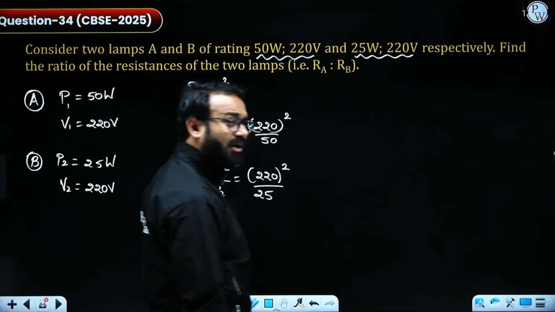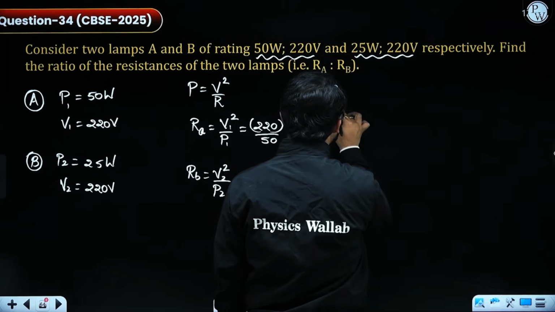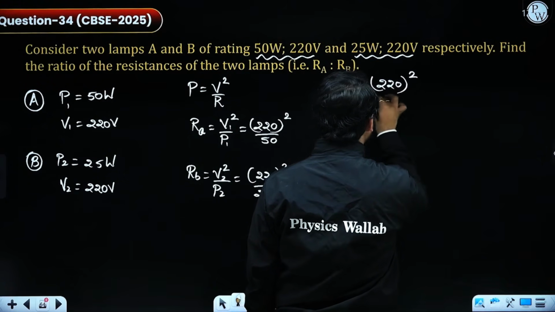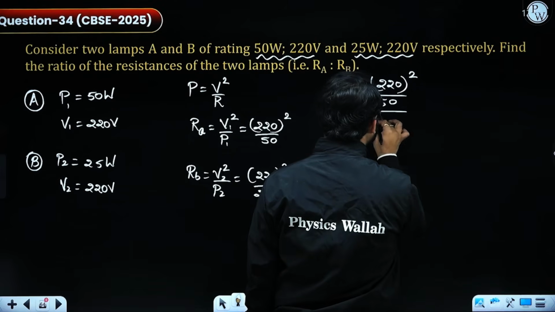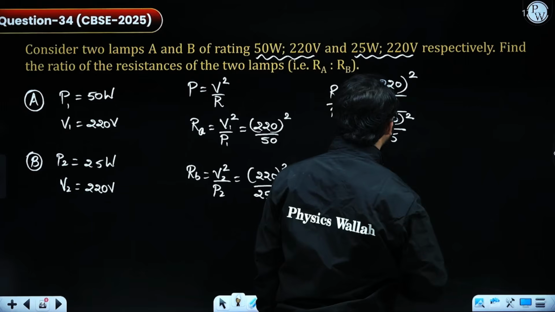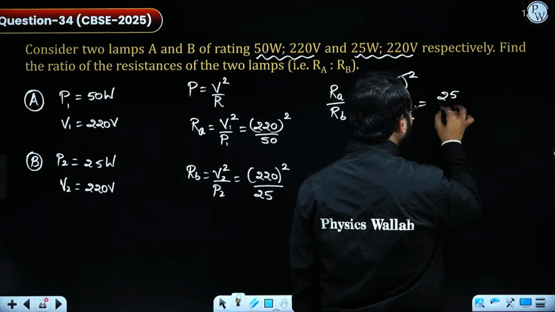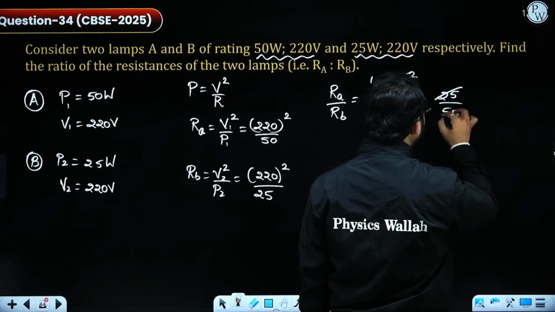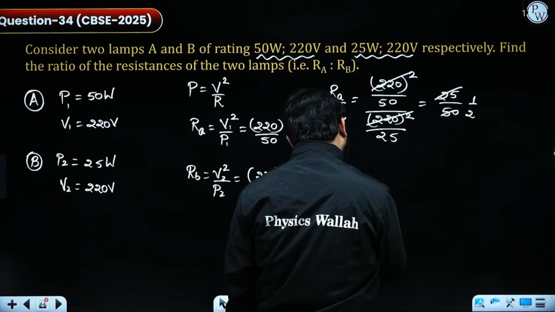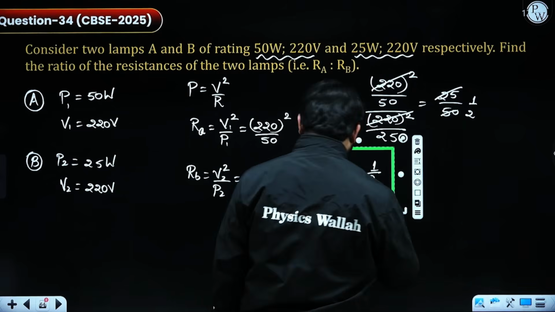What I have to calculate is the ratio RA by RB. RA by RB equals 220 whole square by 50 divided by 220 whole square by 25. Amazingly, these two cancel each other out. 25 will come in the numerator and 50 in the denominator, and finally the value of RA by RB comes out as 1 by 2. That will be your final answer.